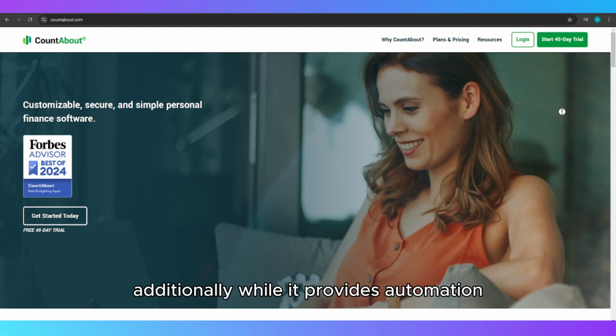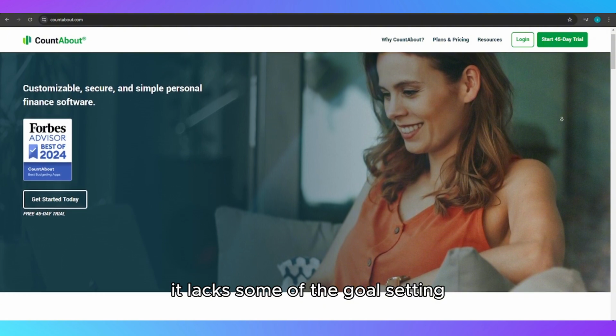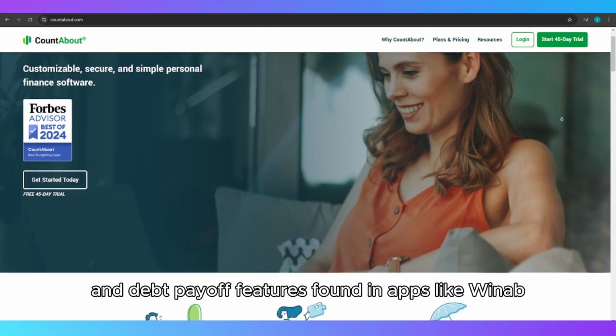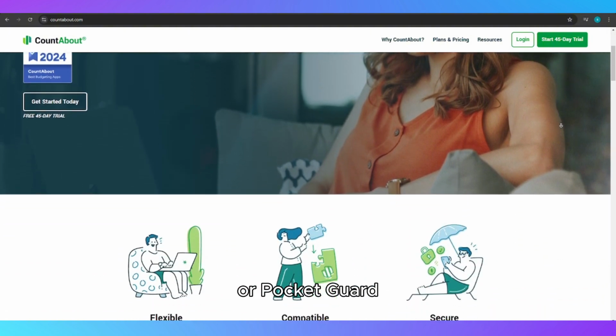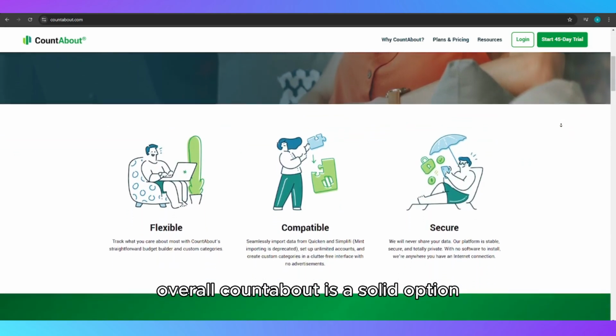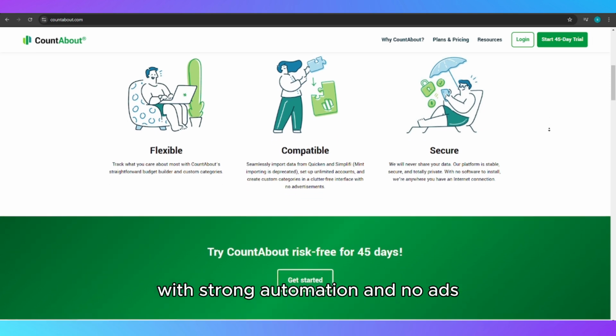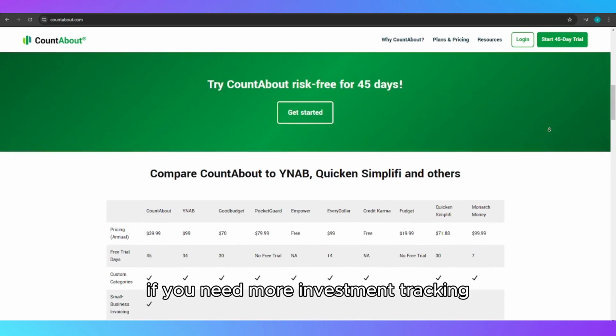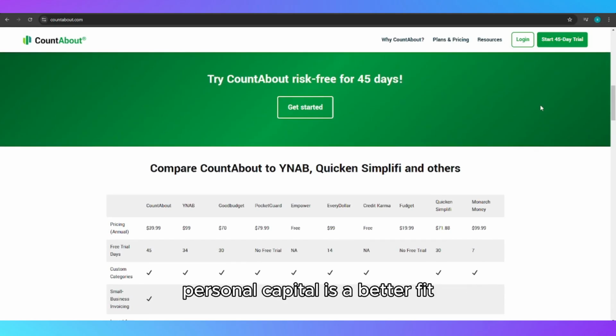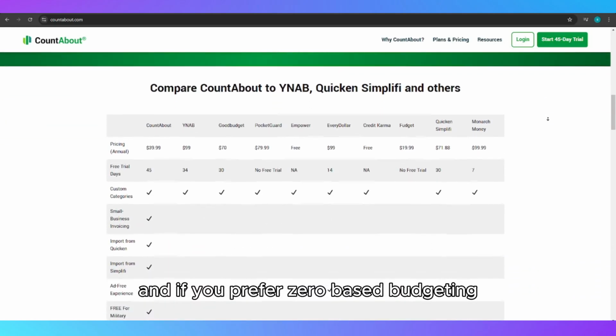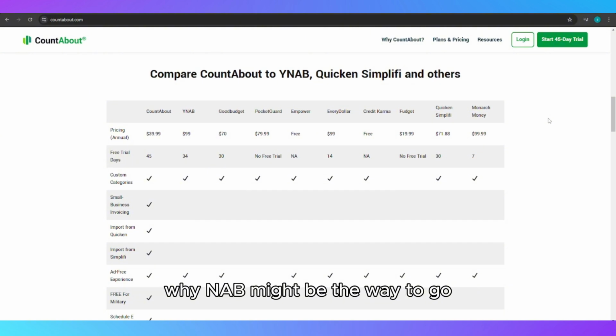Additionally, while it provides automation, it lacks some of the goal-setting and debt payoff features found in apps like YNAB or PocketGuard. Overall, CountAbout is a solid option for those who want a fully customizable budgeting tool with strong automation and no ads. If you need more investment tracking, Personal Capital is a better fit. And if you prefer zero-based budgeting, YNAB might be the way to go.